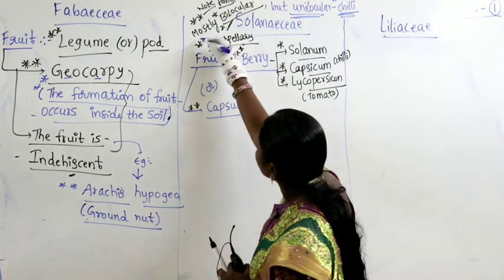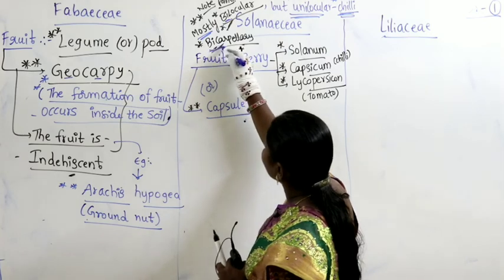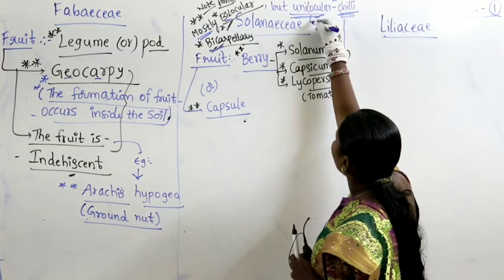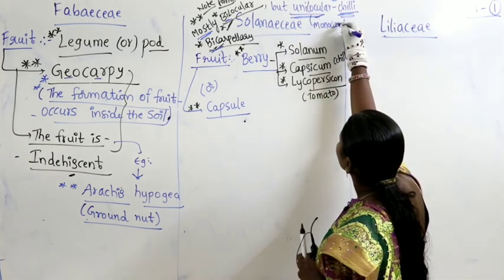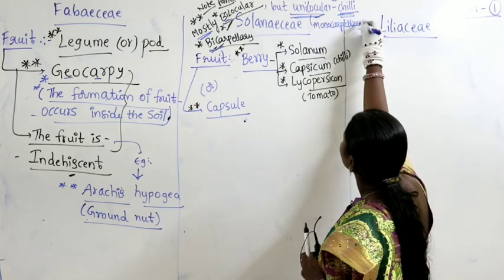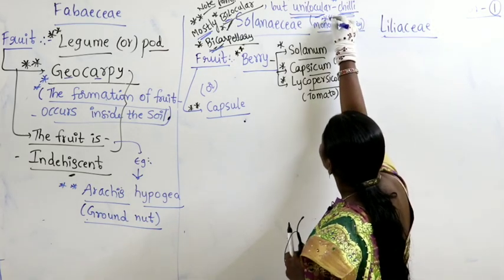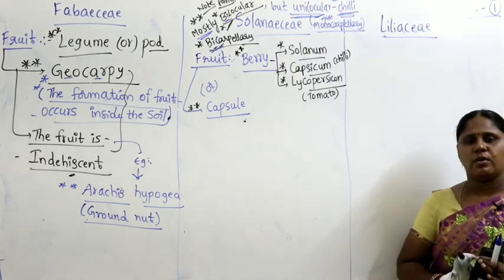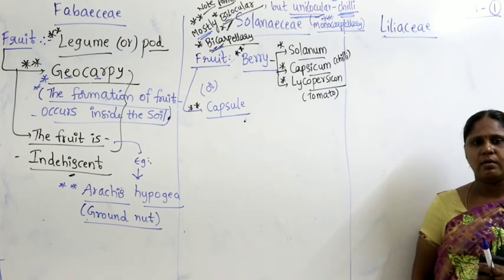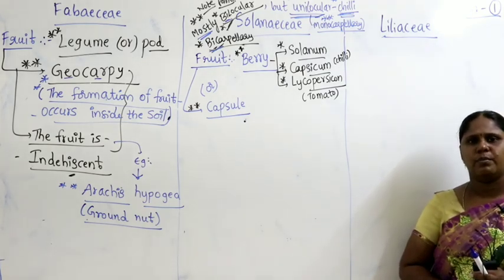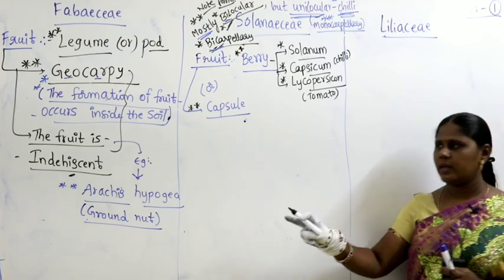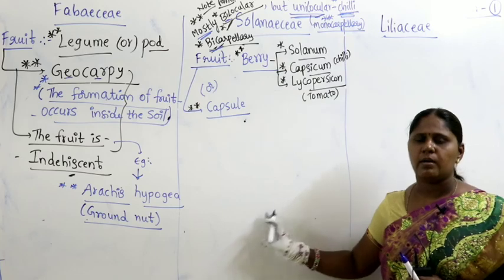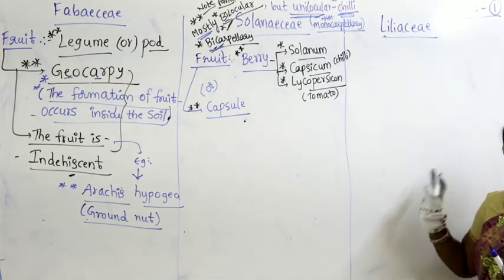Solanaceae members are mostly bilocular and bicarpellary, but exceptionally unilocular and monocarpellary in case of chili. Very, very important, just note it down at one corner. Fabaceae means monocarpellary, unilocular. Solanaceae means bicarpellary, bilocular. And Liliaceae means tricarpellary, trilocular.